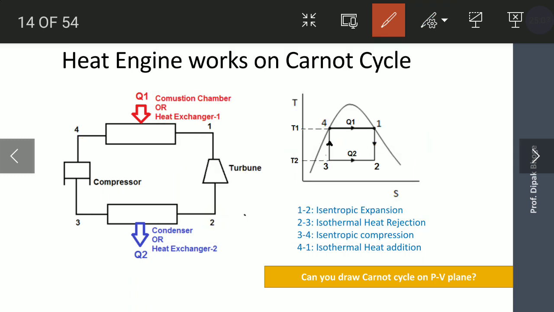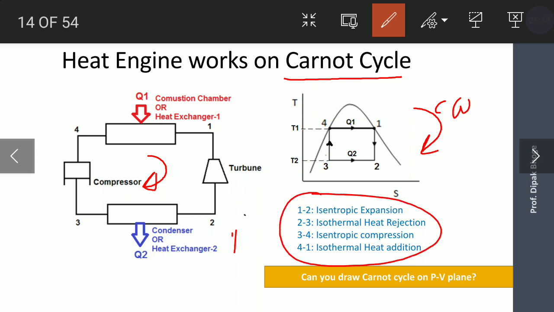Here I want to share that a heat engine works on the Carnot cycle. This Carnot cycle works clockwise. When the Carnot cycle works clockwise, this cycle is called a work producing cycle. When the Carnot cycle works anti-clockwise, it is called a work consuming cycle. This is the ideal cycle in which all four processes are reversible processes.